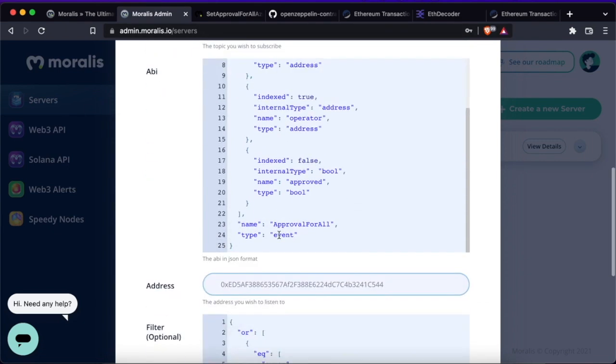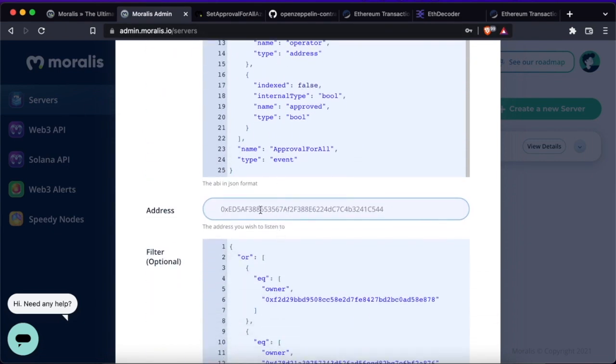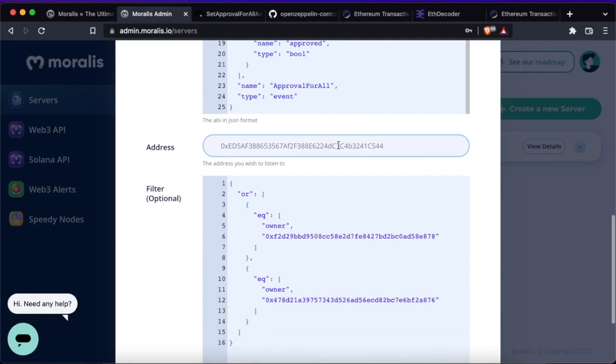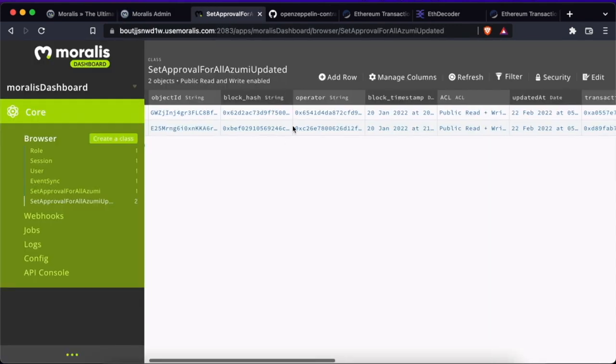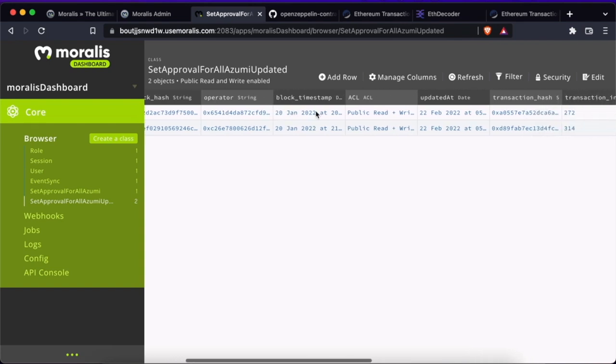We can just get the ABI by quickly deploying the template in Remix and copying the ABI from there. We also need the contract address, and we can very easily add filters, like the filters that you can see here that filter the results to only a set of addresses. In this case, I'll limit my indexing to 2 victims of the exploit. I have already set my Moralis server to track this type of events from 2 of the exploit's victims.